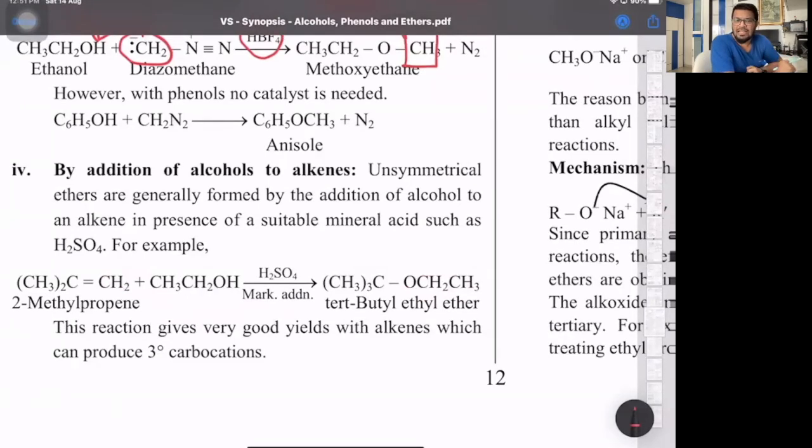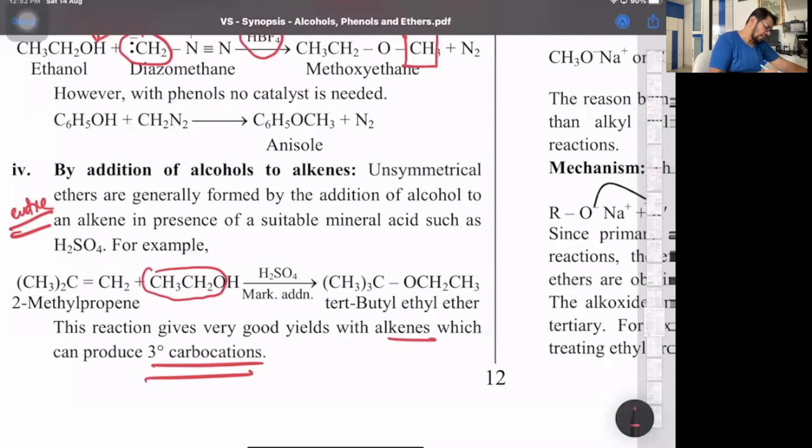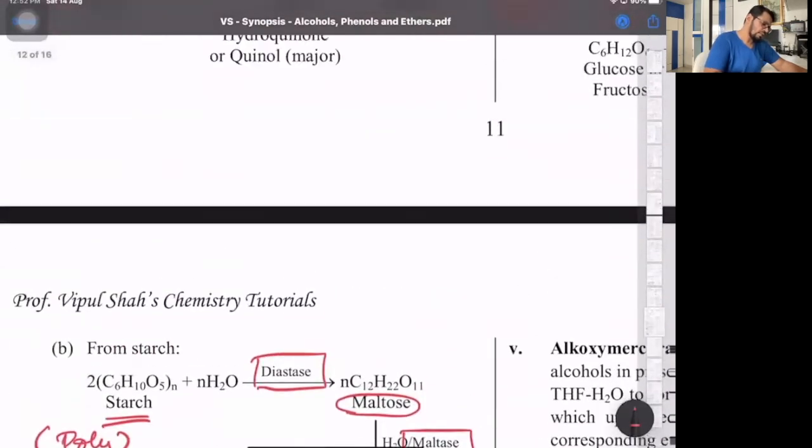Then addition of alcohols to alkenes. If you react alcohols with alkenes in presence of H2SO4, it's a Markovnikov addition to give you ether. The reaction has very good yield with alkenes which can produce 3-degree carbocation. So if you take an alkene and react with alcohol, addition is as per Markovnikov's addition. The negative part gets added to the carbon atom having the least number of hydrogens. So the negative part is the alkoxide ion, CH3CH2O. That will get added to this carbon and the H goes here. We get tertiary butyl ethyl ether. So we can prepare a branched ether by using an alcohol and alkene.